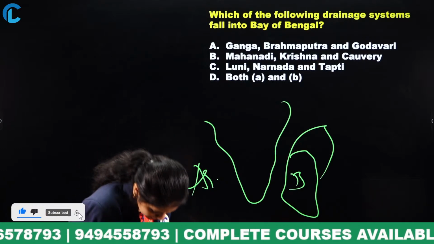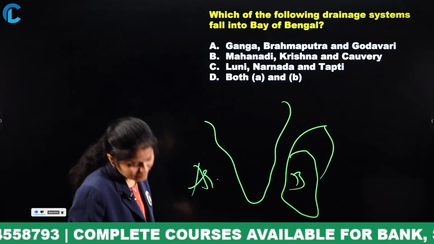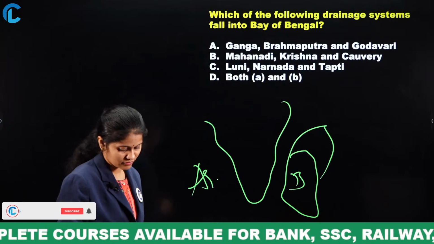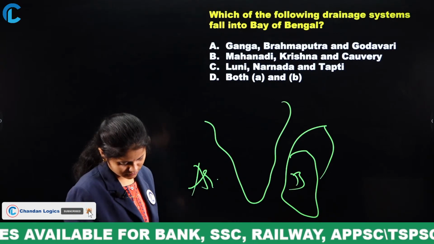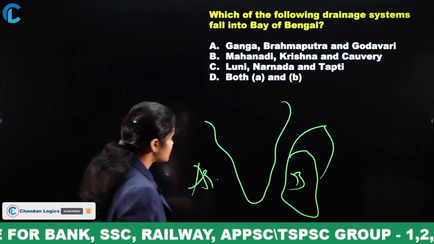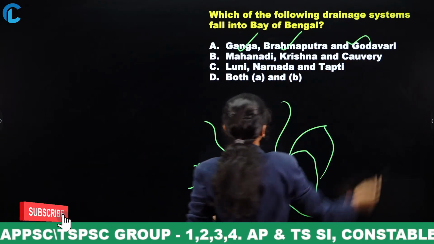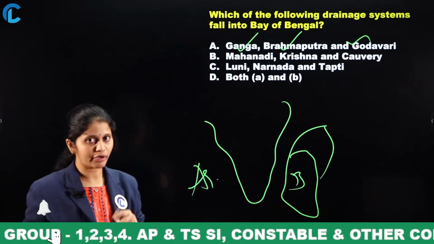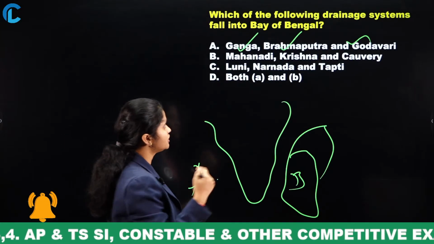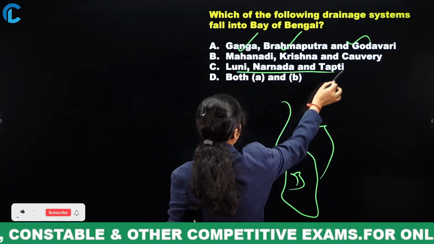Yes, option D. Once you observe, Ganga, Brahmaputra and Godavari all flow into the Bay of Bengal. Then can we move to the next one, Luni, Narmada and Tapi.